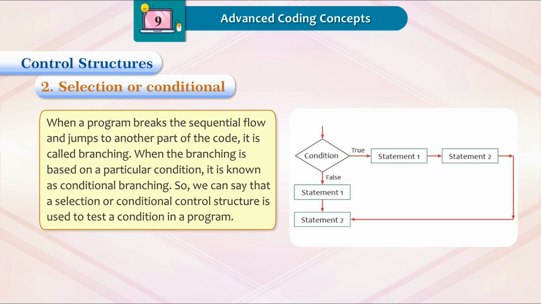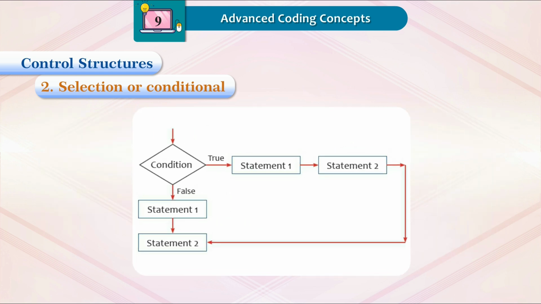When a program breaks the sequential flow and jumps to another part of the code, it is called branching. When the branching is based on a particular condition, it is known as conditional branching. So we can say that a selection or conditional control structure is used to test a condition in a program. Condition true: statement 1 followed by statement 2. Condition false: statement 1 followed by statement 2.